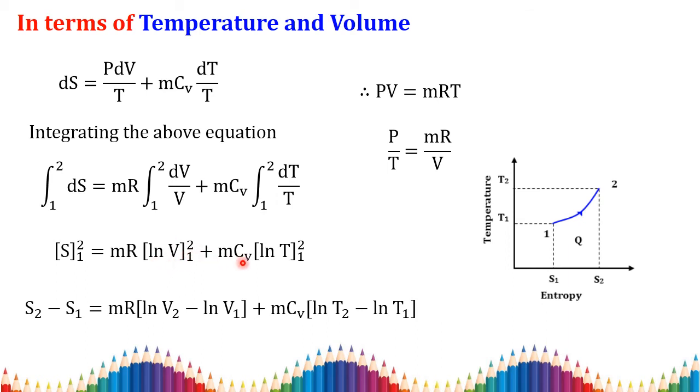So plus m into CV. Here also the integral of dT by T is ln T from the upper limit of 2 and lower limit of 1. Then you should apply your upper limit minus lower limit. What you get? S2 minus S1, which is equal to mR into ln V2 minus ln V1, plus mCV of ln T2 minus ln T1. I am substituting upper limit minus lower limit in this equation.